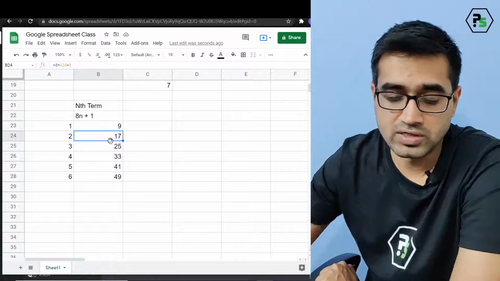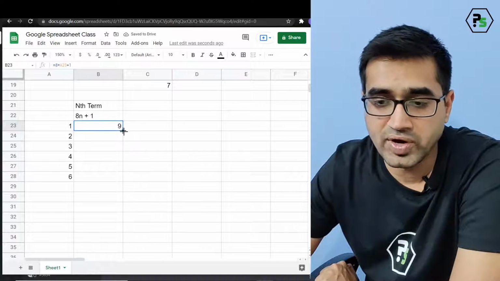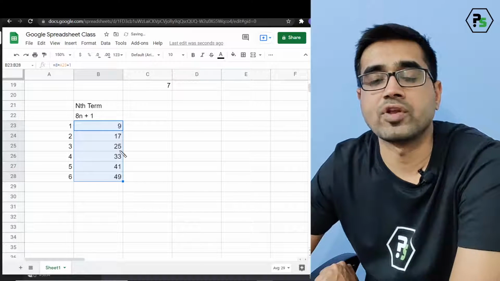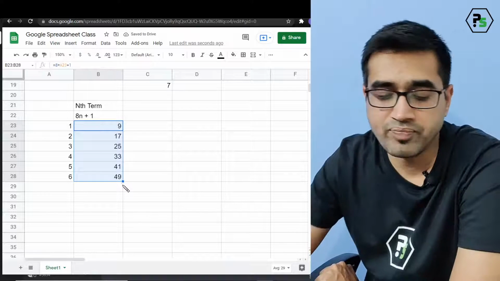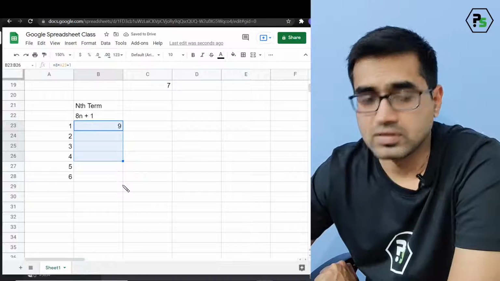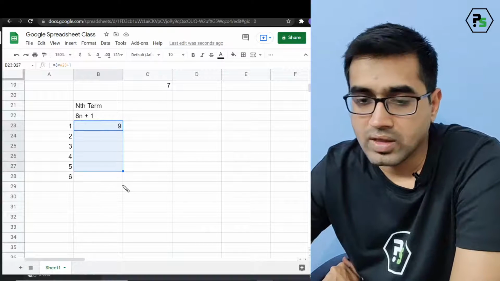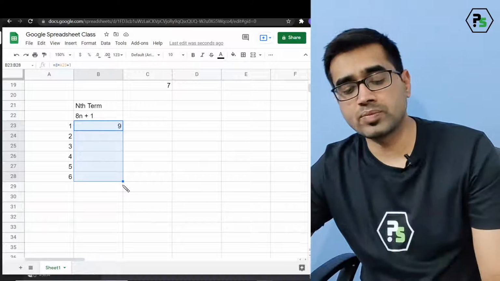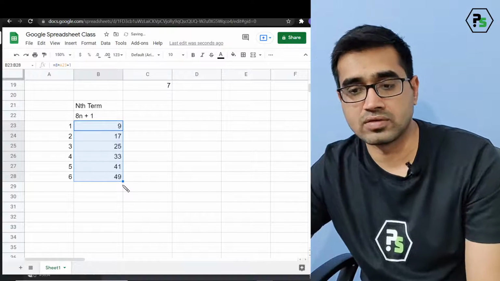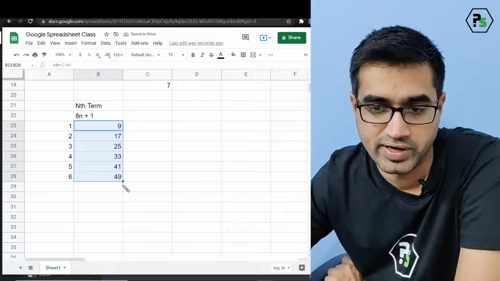Now let us understand one more point. What if I only got 9? Now you just need to drag this and it will fill all the values. That's one of the ways. Okay, there is one more way. You can always select, press the shift key, use the down arrow key, bring it down and then you press Control D. What you need to press? Control D. So Control D is the shortcut for it.